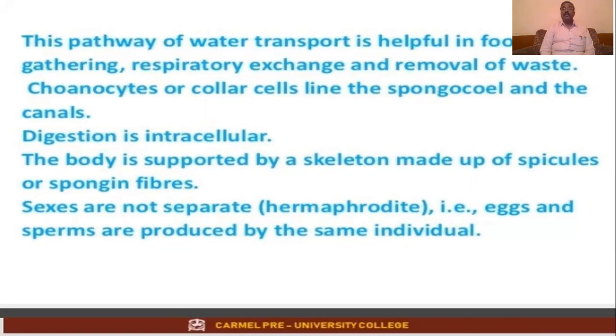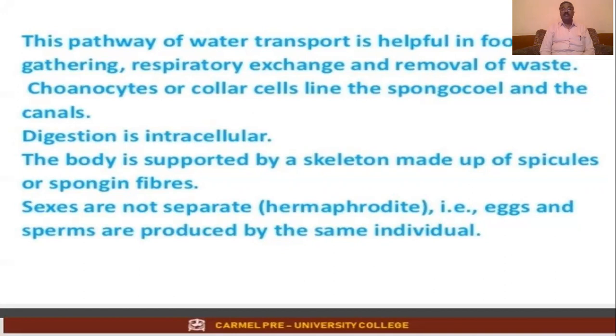Intracellular means the food is getting digested inside the cell. This is one of the methods. Extracellular means digestion takes place not outside the body, but inside a cavity. So intracellular digestion takes place inside a cell.